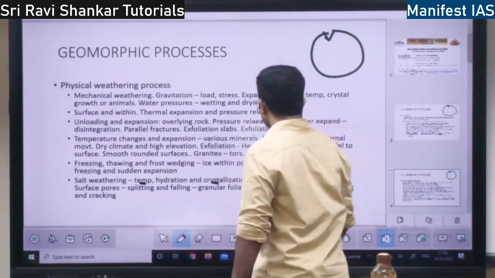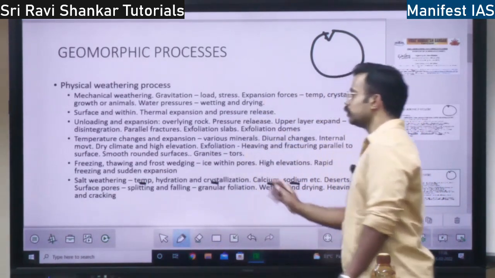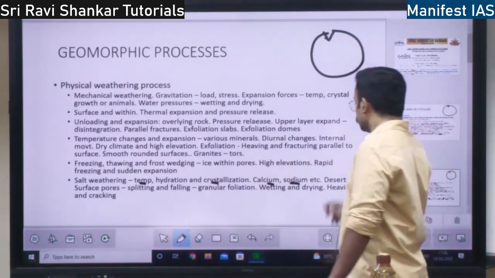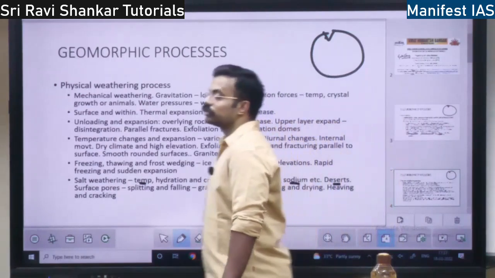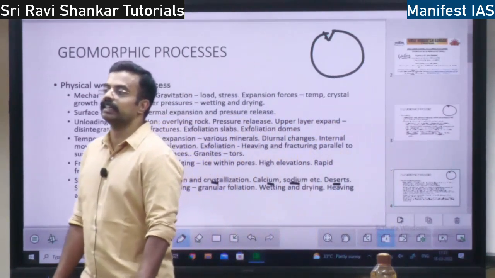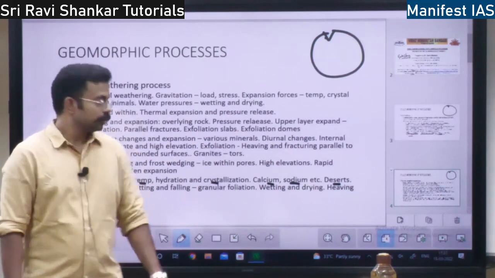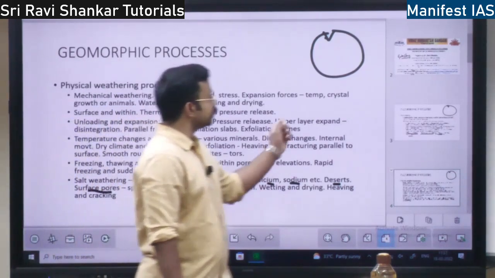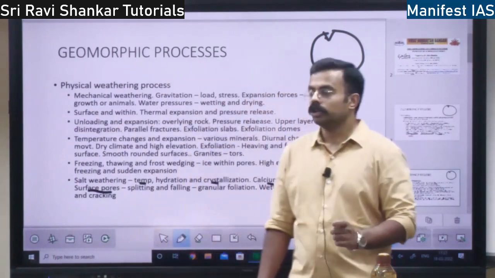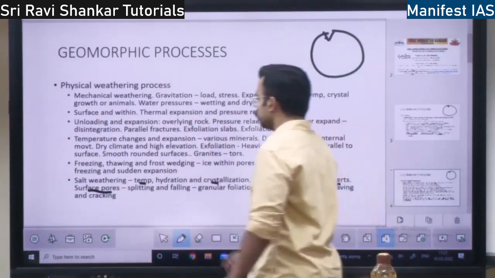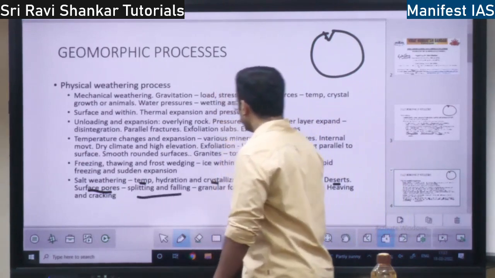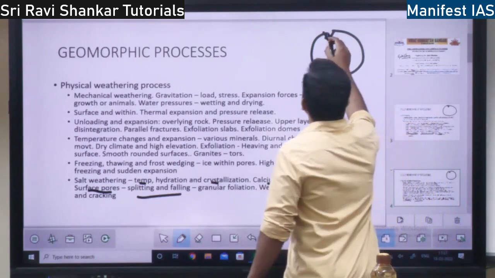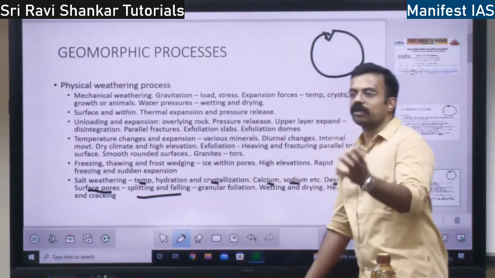So which are the salts? Calcium salts and sodium salts carry out this process. This is witnessed in the desert regions. On the surface there will be small pores. In those pores there will be salt water.